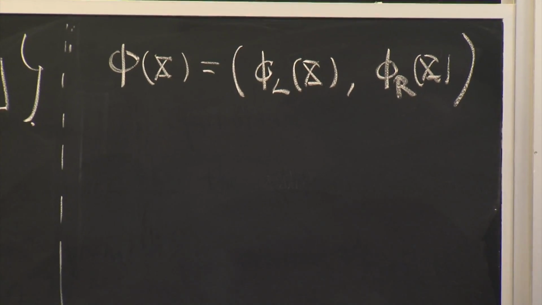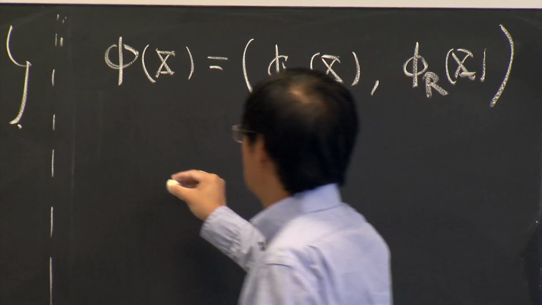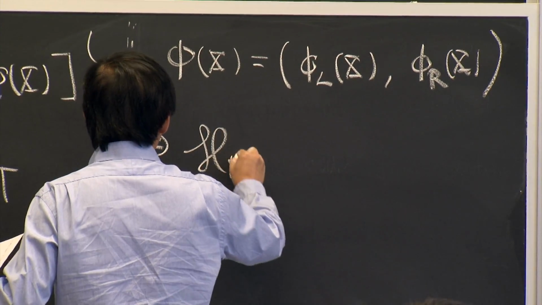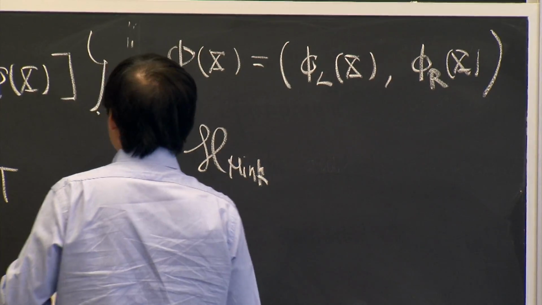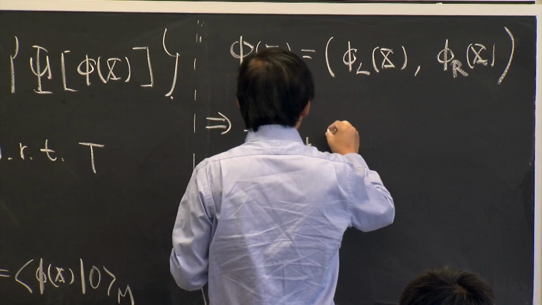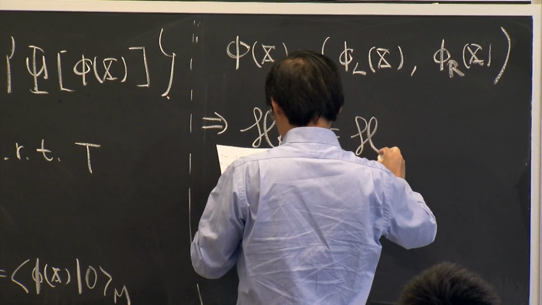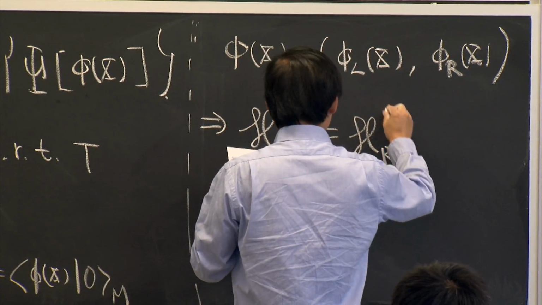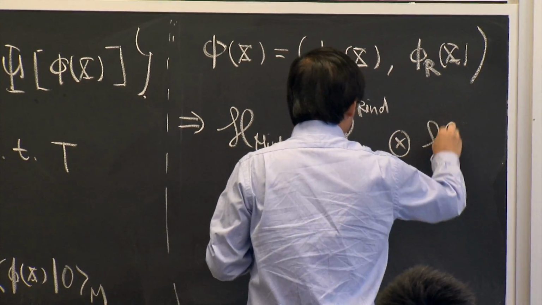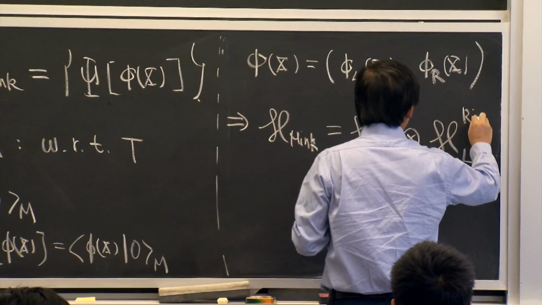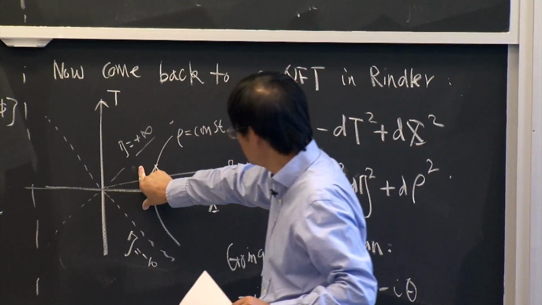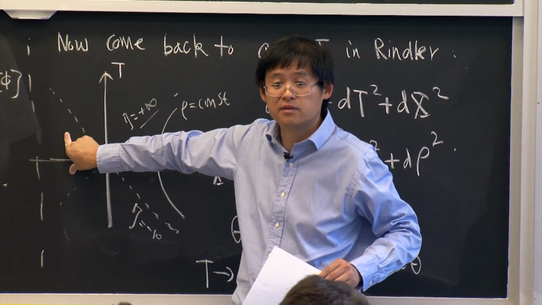In particular, this tells us the Minkowski Hilbert space, defined as a functional of the full phi(x), should be the tensor product of the Rindler to the right and the Rindler to the left. Notice that we talk about the right Rindler, but there is a similar Rindler to the left.